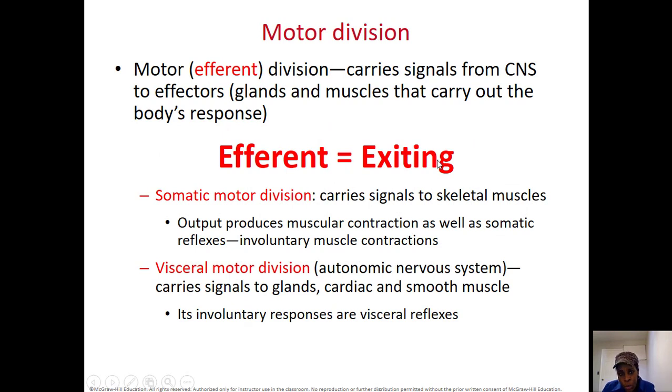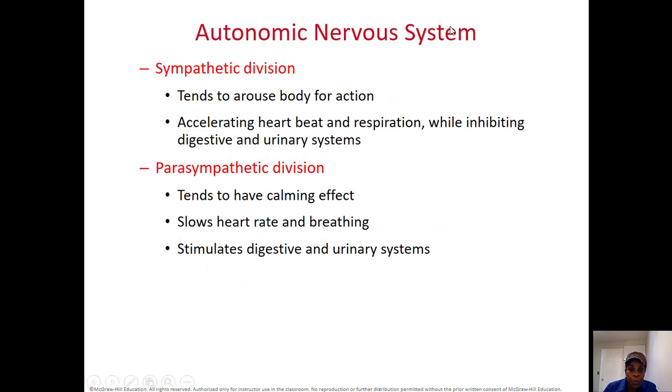But after the information has been processed, the command has to be given. When it's going to muscles or joints, it's called somatic motor division. So that division is called the efferent division, exiting, coming out, giving the command. If it's going to the internal organ, we call that the visceral motor division, also called what? Autonomic. Why? Because it's automatically done for you. That one is involuntary. Why? Because you don't make a decision about it. It's done for you.